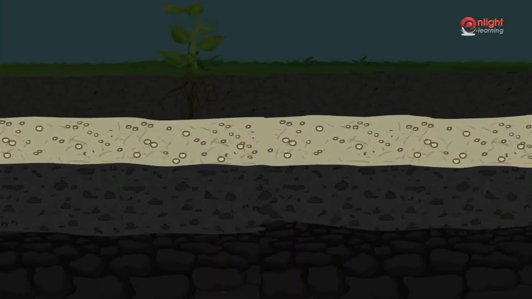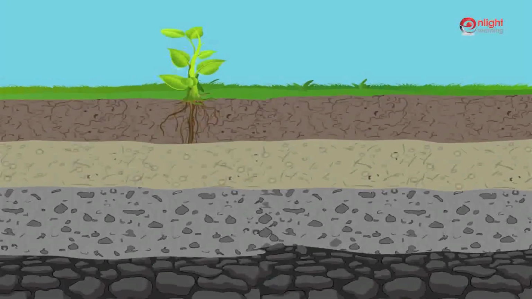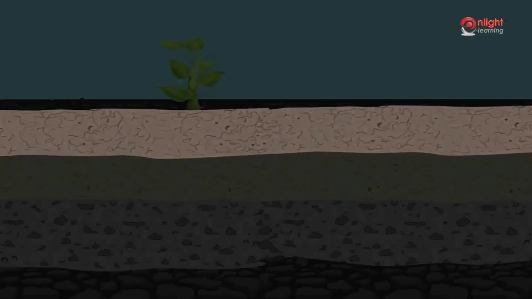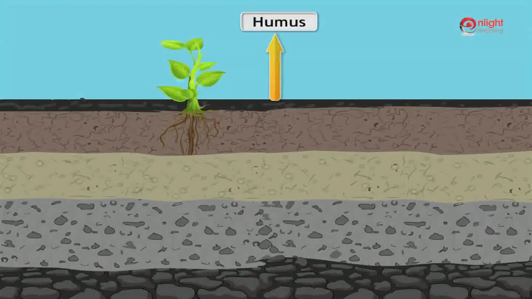The next layer is finer particles of sand, clay, etc. mixed with humus and minerals. The fourth layer has litter of dead animal remains and the top soil. And the last is the humus.